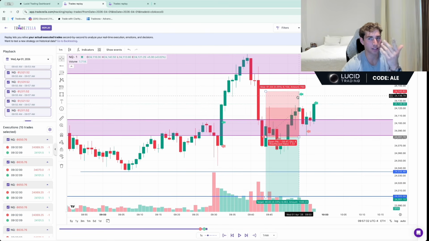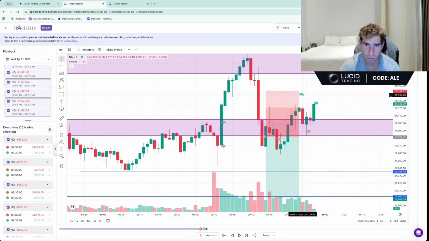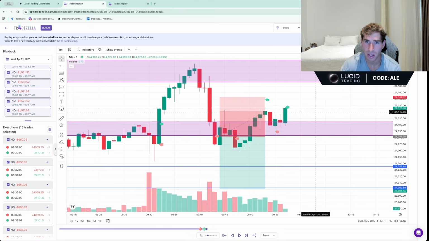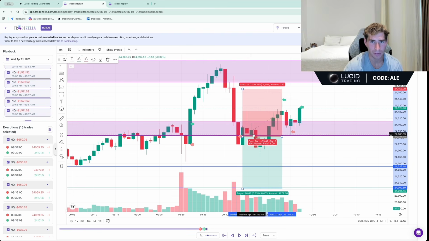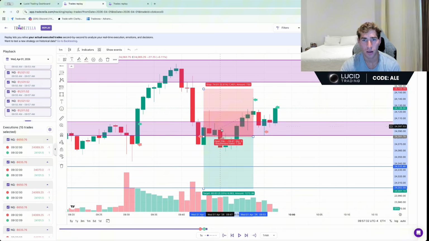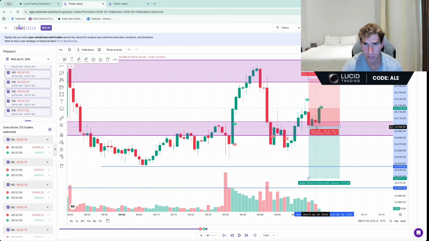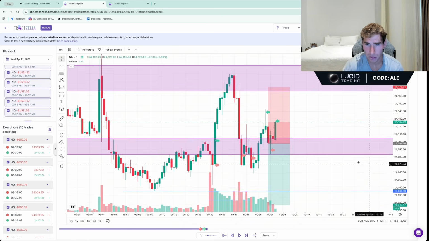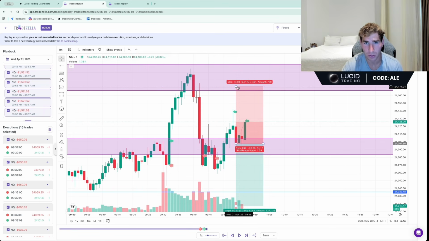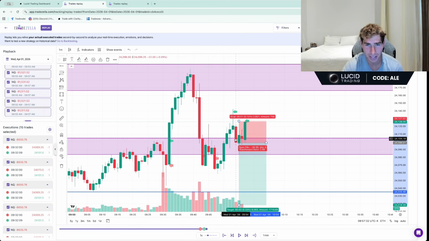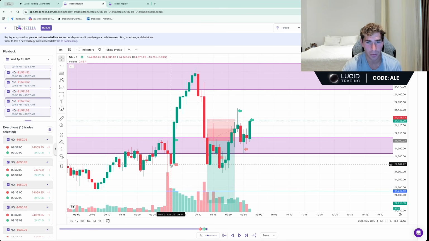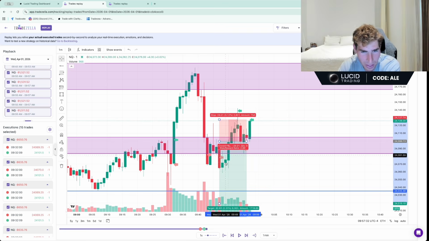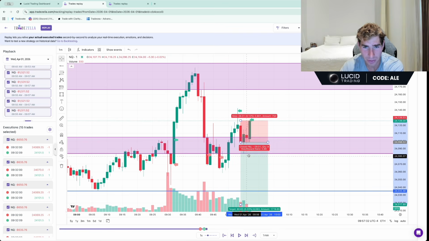Now when this happened, I basically blew the account. This loss right here essentially blew the funded account because this was a huge loss for me to take. Like I said, my stop was up here, but I realized after scaling in, my account could not handle the drawdown, so I cut it early. And then I re-entered off this close here because I was still very bearish. Once again, these fills are actually awful because I did enter off this candle closure here. I entered off this candle closure here. The only good fill I got was this one. So this is ridiculous. Either way, I would have blown my funded account.